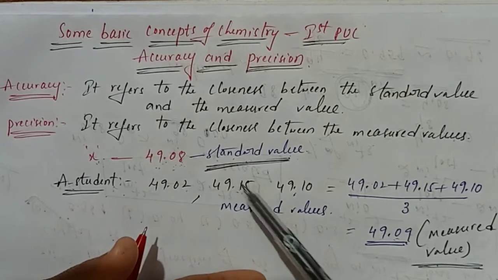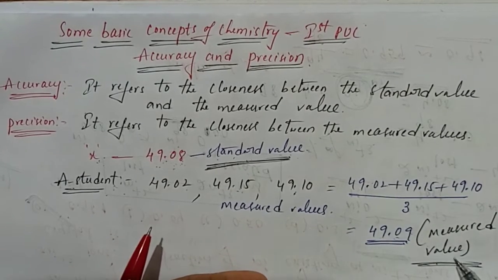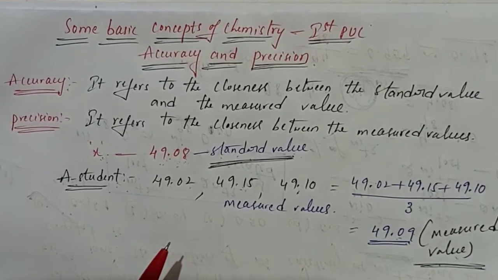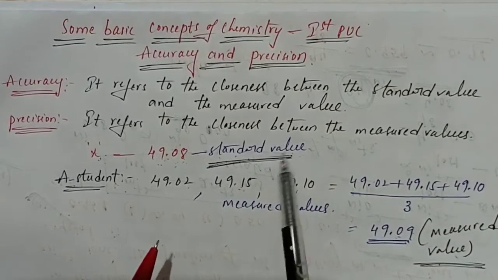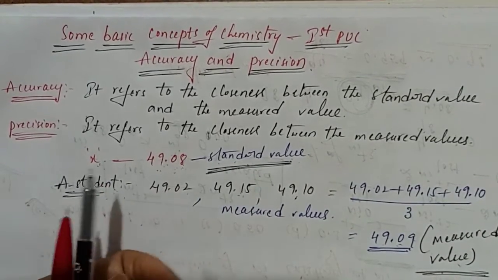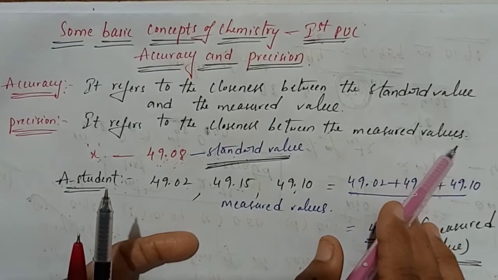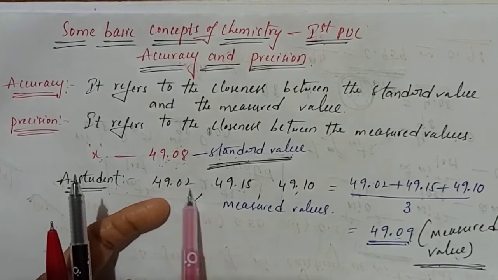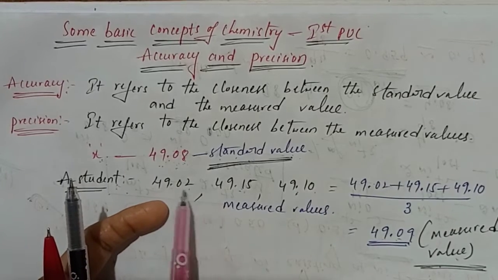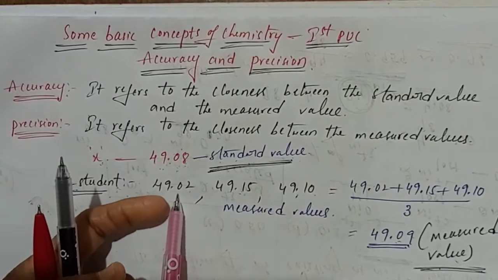Are you following? Standard value, measured value, there is a closeness. Are you clear? And coming to the precision. Now see students, what is the precision here? What I told you, there is a closeness between the measured values. These three are measured values only. Here what is the difference students? This minus this. Tell me.